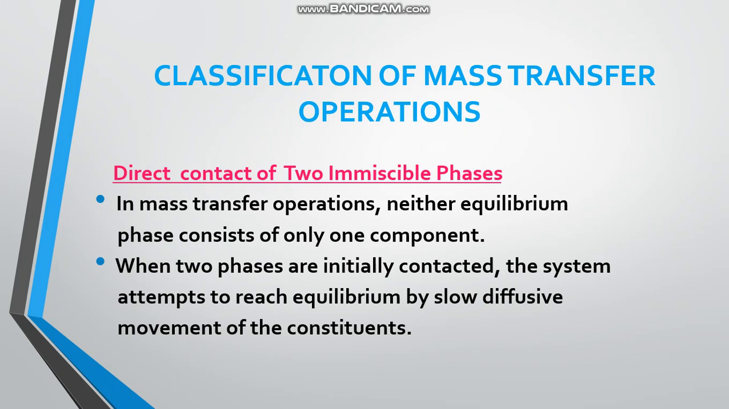Next, classification of mass transfer operations. Direct contact of two immiscible phases. In mass transfer operations, neither equilibrium phase consists of only one component. When two phases are initially contacted, the system attempts to reach equilibrium by slow diffusive movement of the constituents.